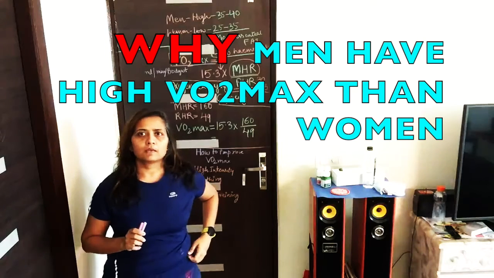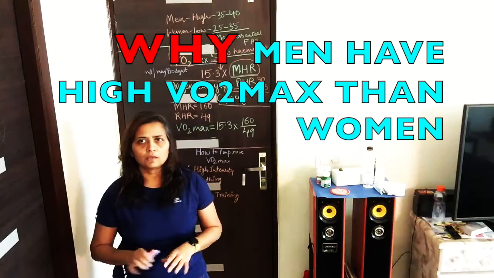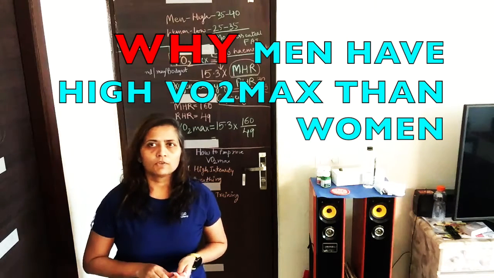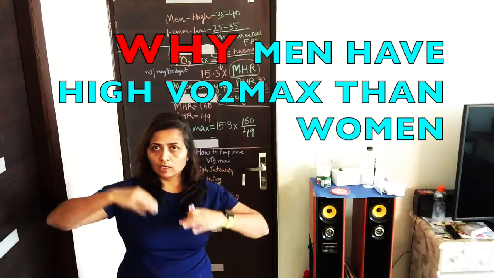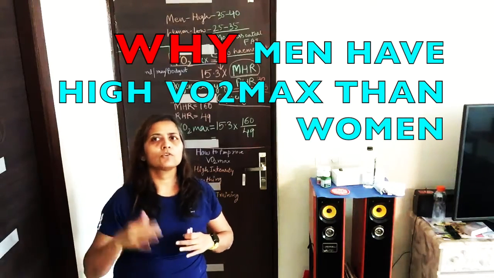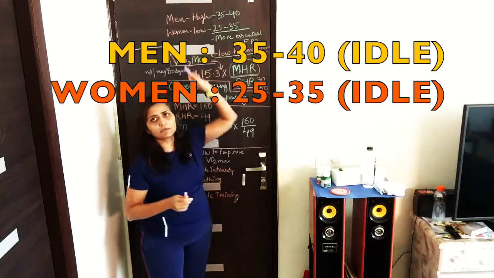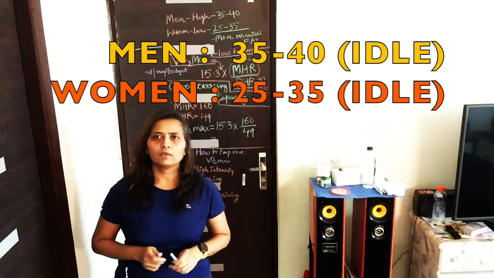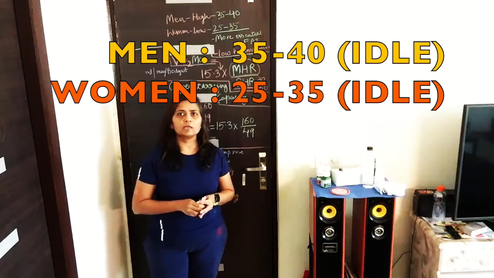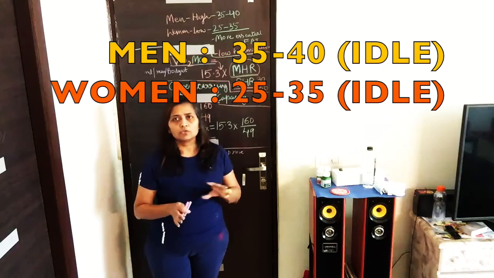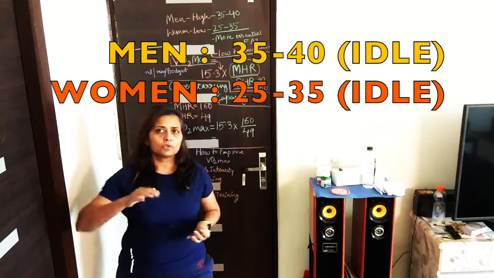In men, when idle, if I say, training very easy, low impact workout, the VO2 max will be somewhere between 35 to 40 or 45. If you train intense or increase your intensity, then your VO2 max will also improve. In females, the basic VO2 max level is low, that is 25 to 35. I'll tell you the reason for that also. If you are a female and not training on a regular basis, with intense training, then your VO2 max will lie between 25 to 30 or 35. So you need to improve on that.